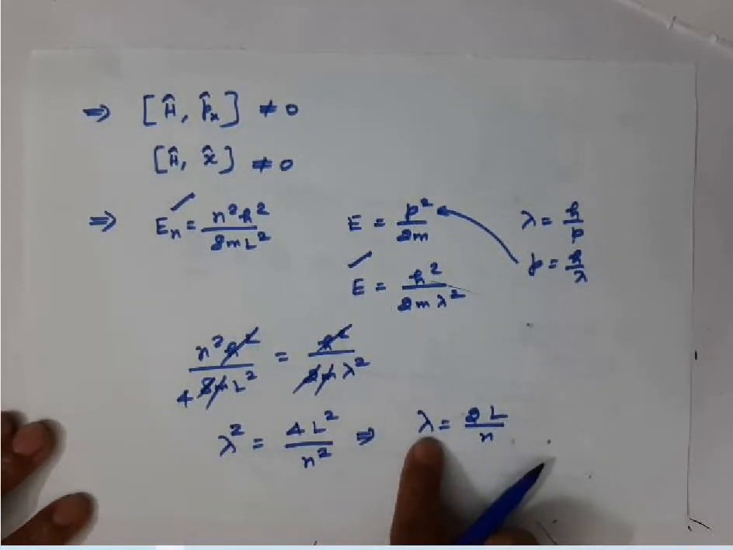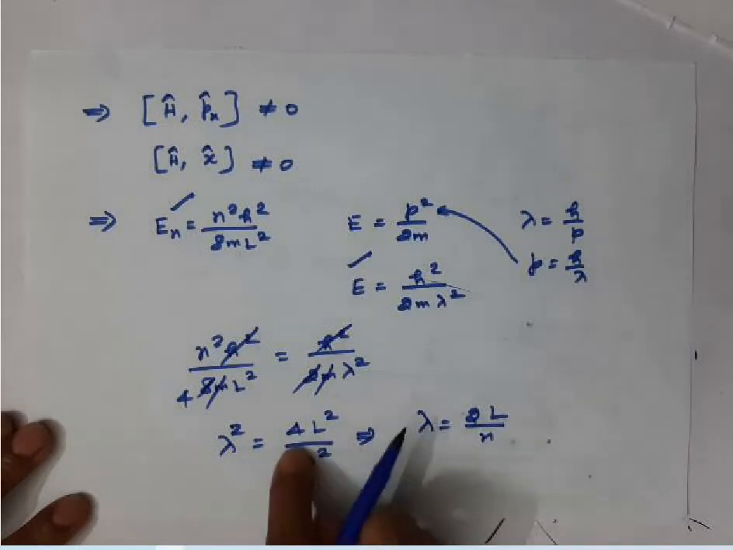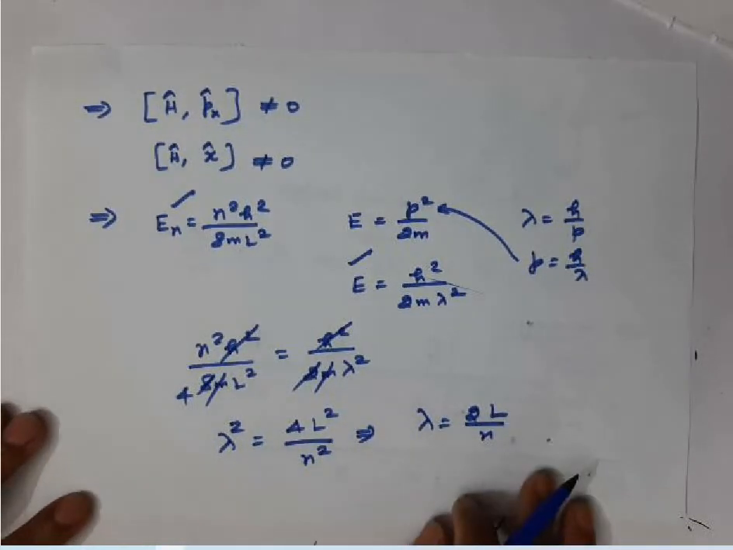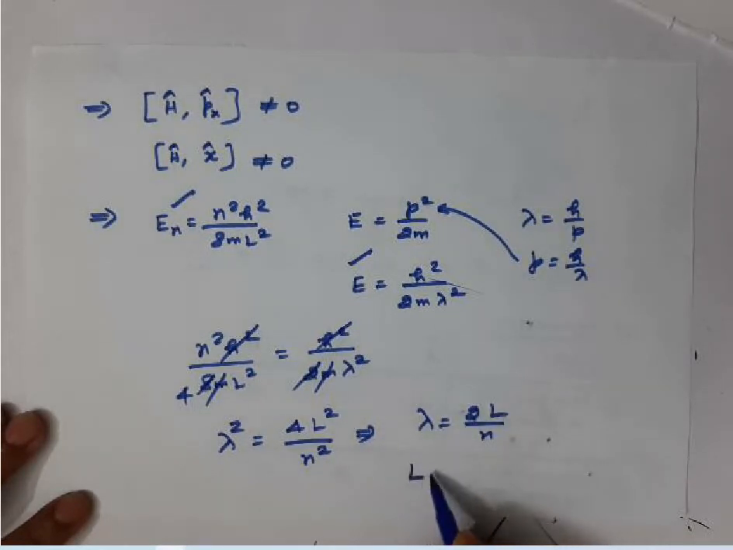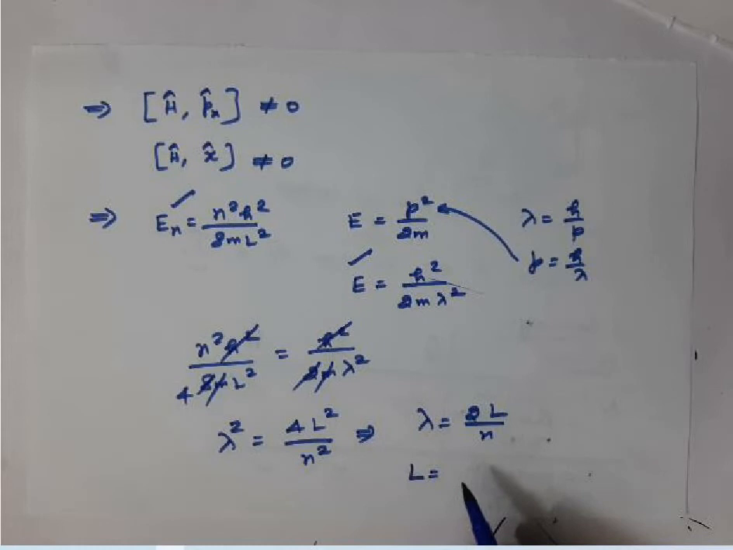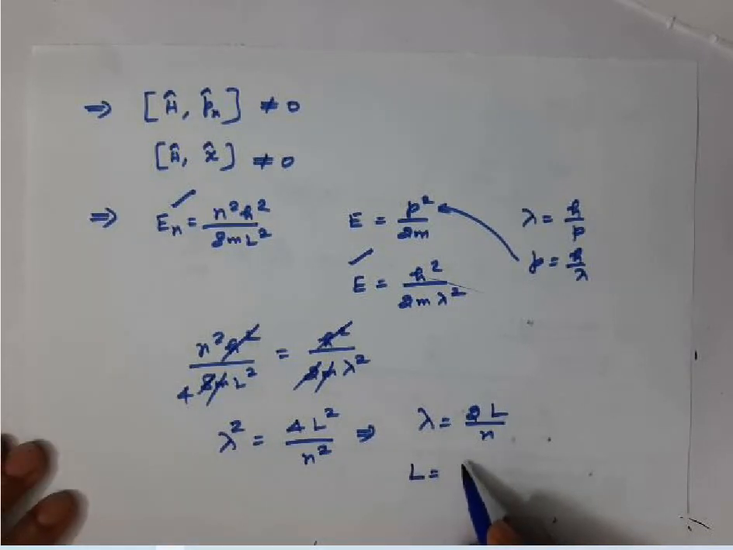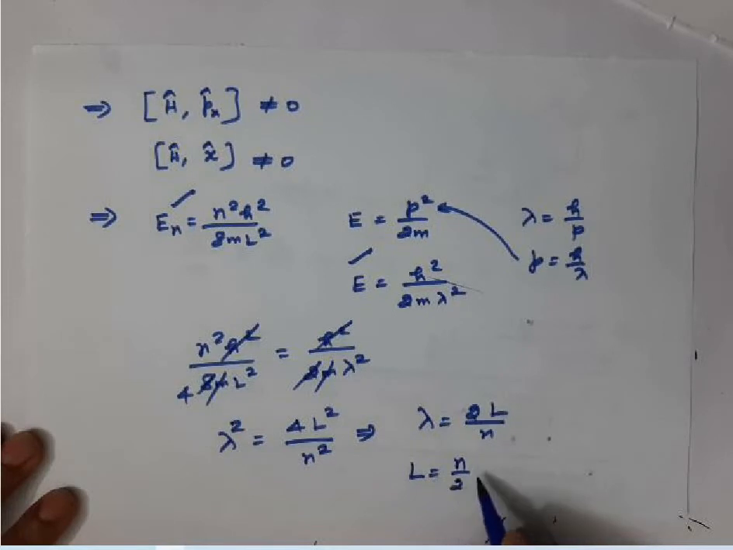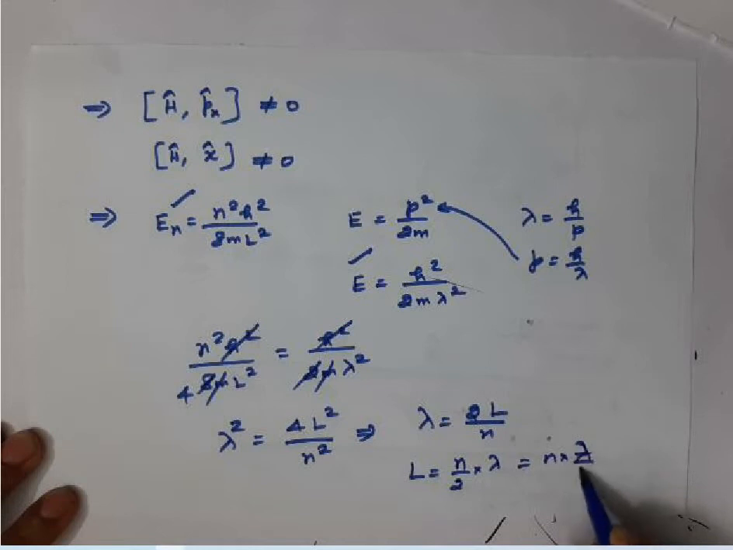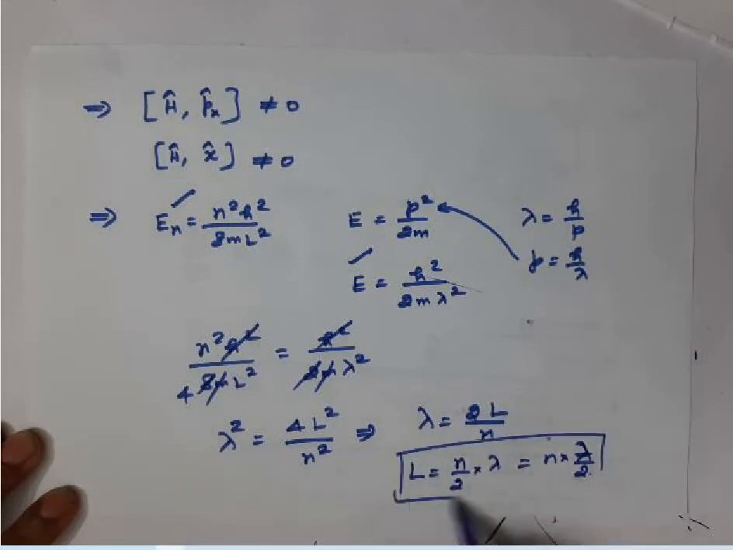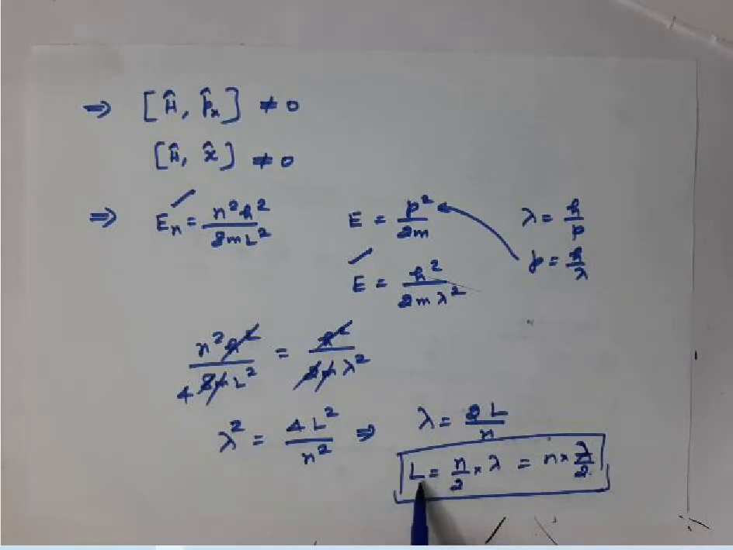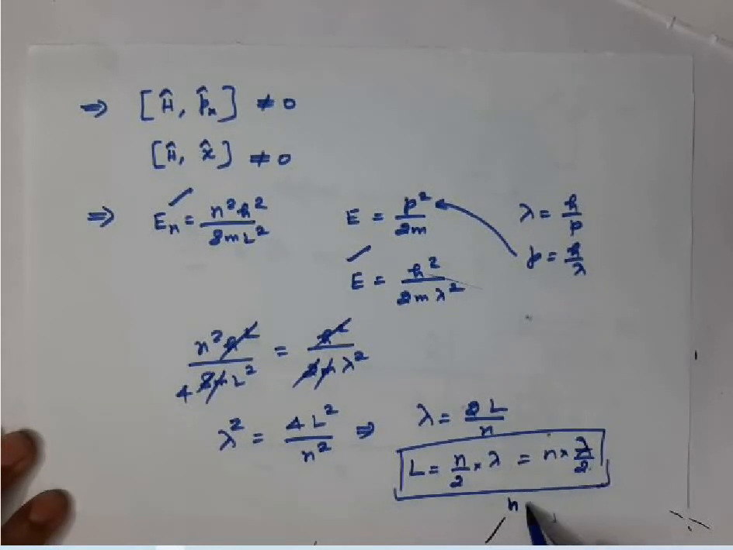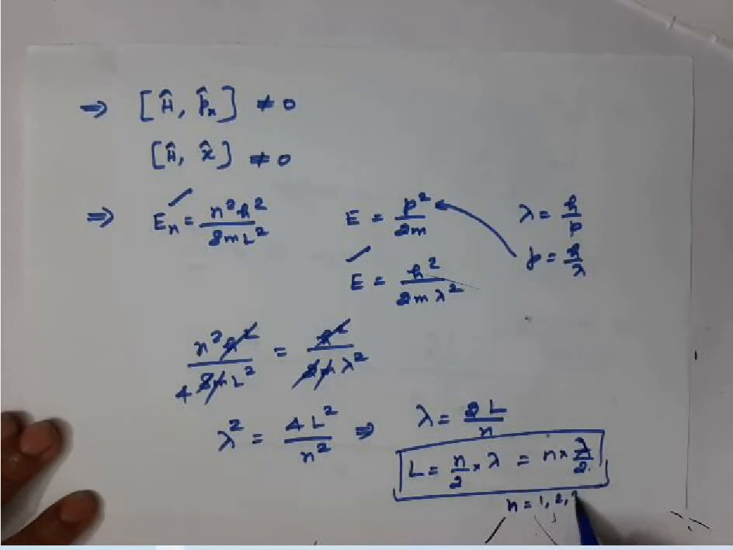Lambda cannot be negative, so if we take the square root, we should consider only the positive value. Or we can also write this as L is equal to n by 2 times lambda, or n into lambda by 2. Very important relation: box length L is equal to n into lambda by 2. And n can take values 1, 2, 3, 4, etc.